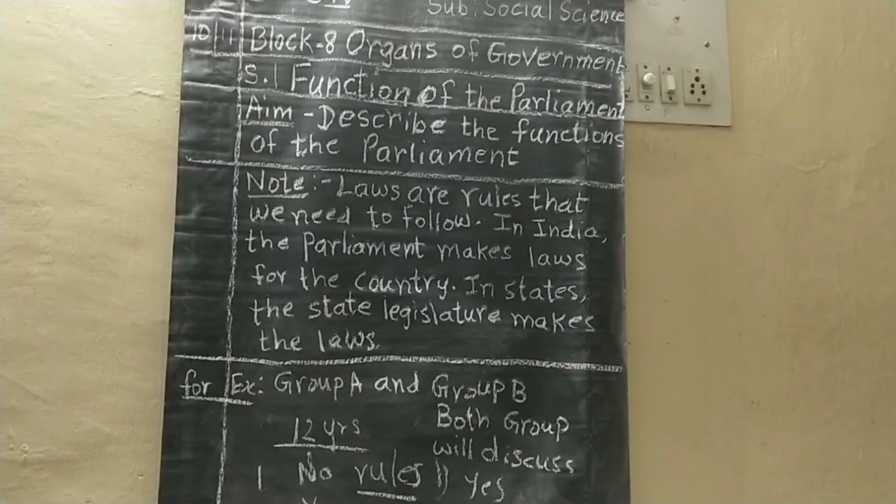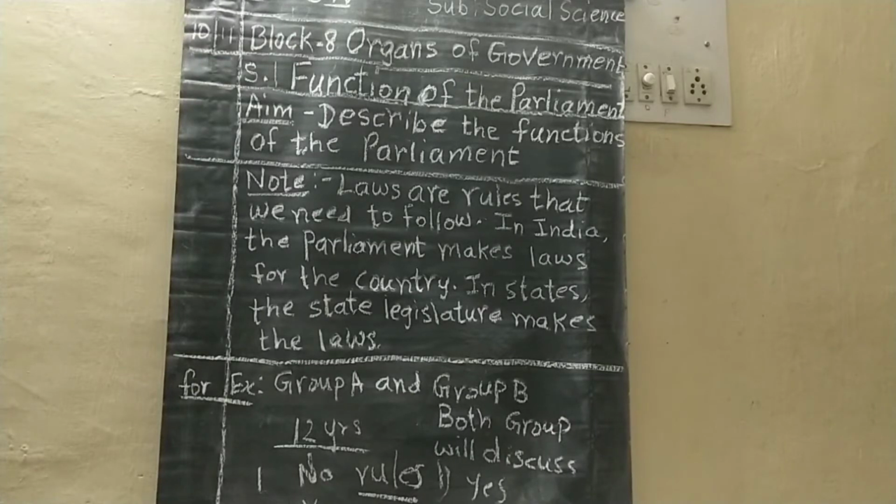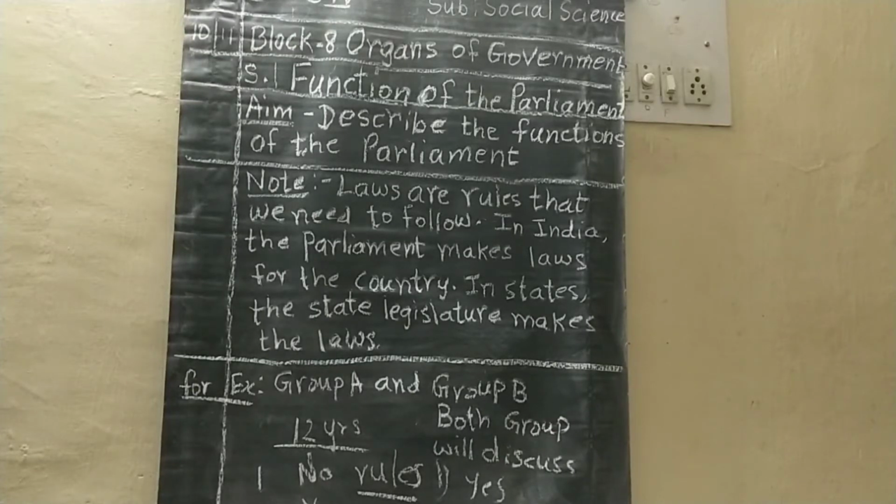This bill will go to the legislative assembly, or sometimes it goes to the legislative council, which passes the bill. If they pass it, then they send it to the governor. Here, the state governor will send his or her consent. Then it is passed. Okay? Now you understood this, children? I hope it must be very clear to you.